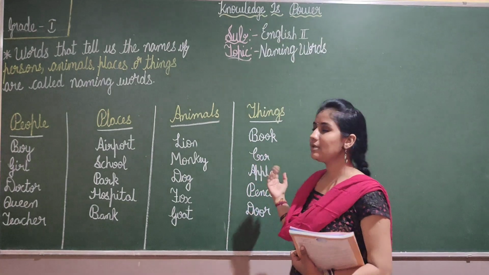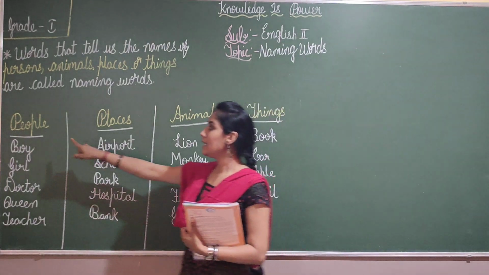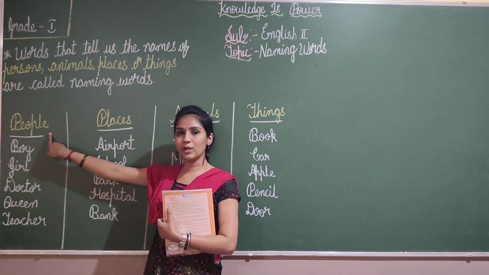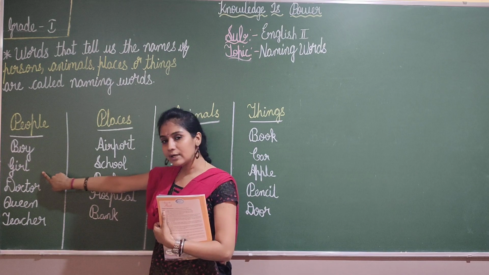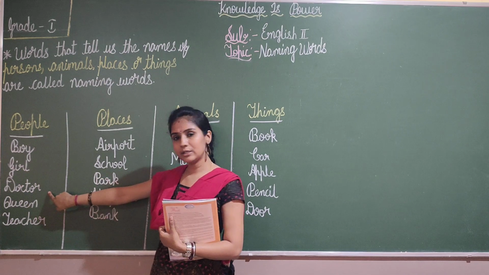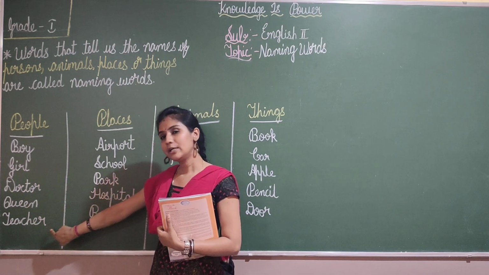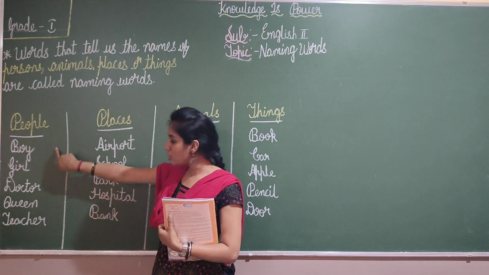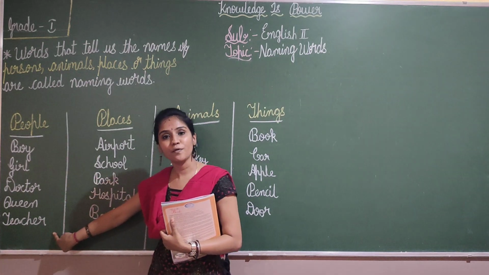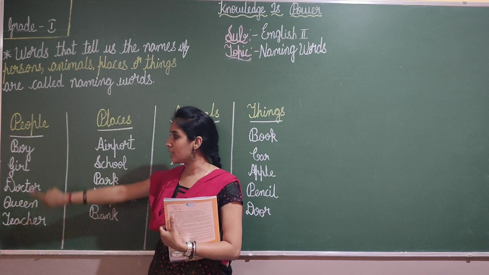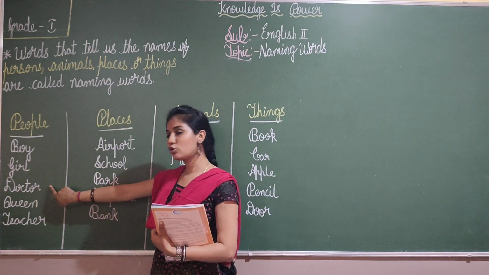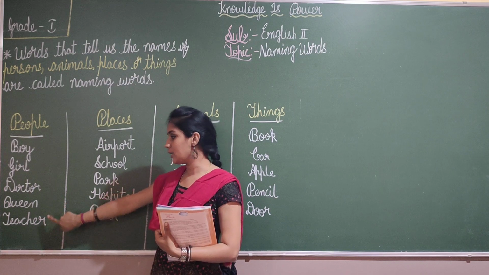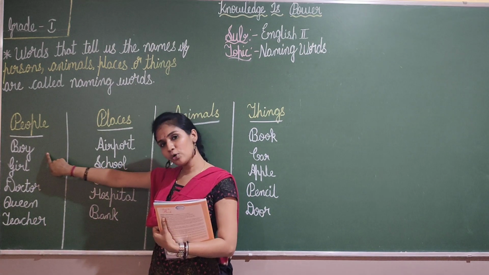Okay, let us see some examples. Name of a person: boy, girl, doctor, queen, teacher. These all are the names of people. Yes, no, children? So if you are a boy, boy. If you are a girl, girl. So doctor, queen, teacher.